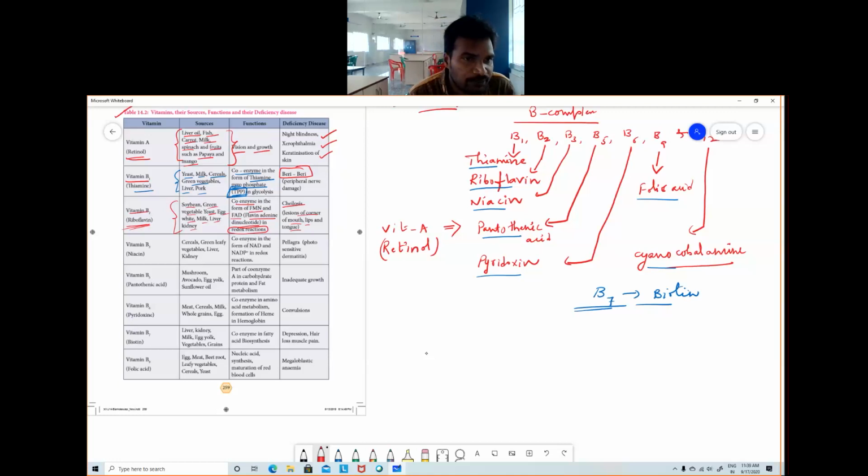Next, vitamin B3, that is called niacin. It is mainly present in cereals, leafy green vegetables, liver, and kidney. These are the main sources of B3. Its function is to act as a coenzyme in the form of NAD and NADP. You know that NAD and NADPH are used in redox reactions. And mainly deficiency causes pellagra, which is a photosensitive dermatitis.